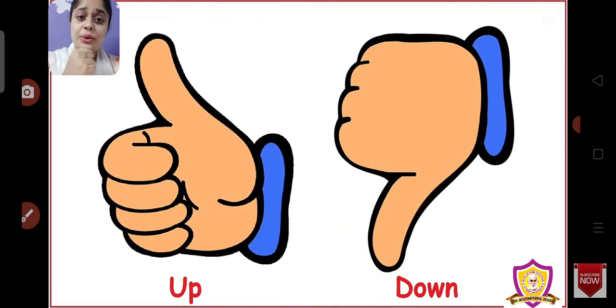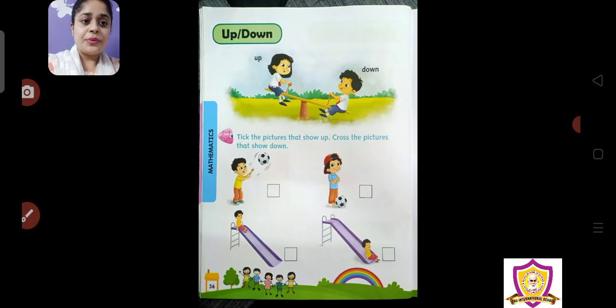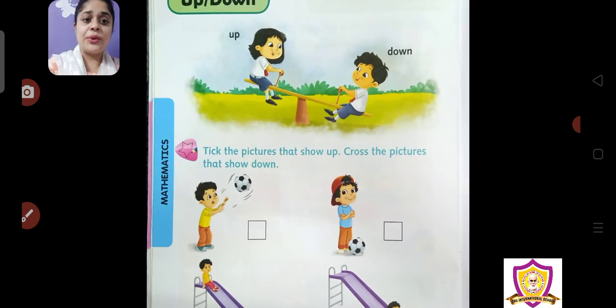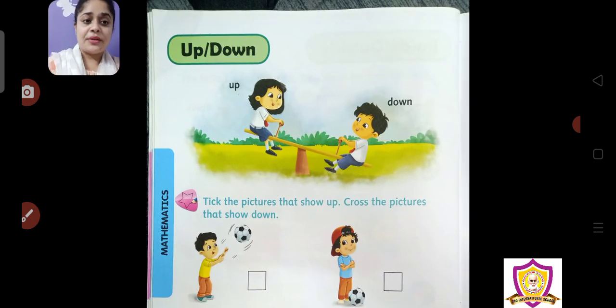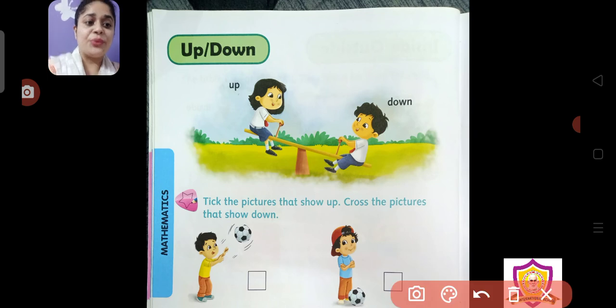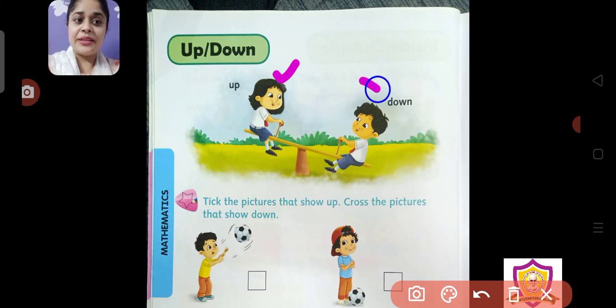Now we will do our classwork. Everyone, you can open page number 36 of your book All About Me, and you can start with this topic. Okay, so let me show you again. Can you see the picture of up and downs over here? Who is up? Can you see? The girl is up and the boy is down, right?